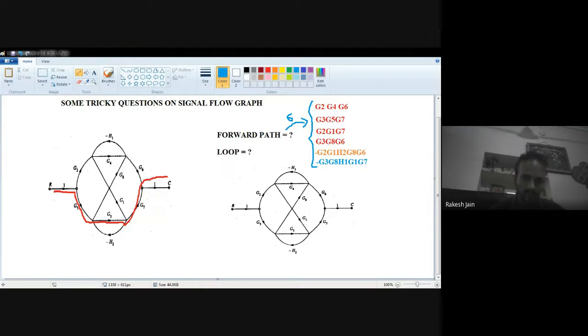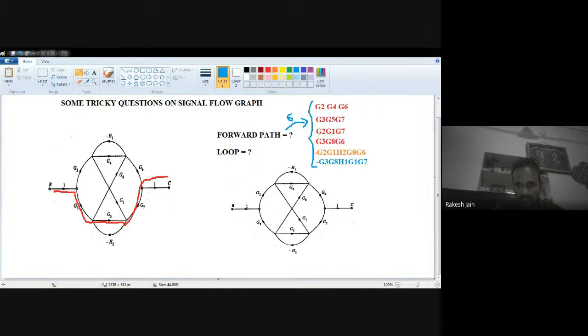The signal flow graph method is very easy because in all kinds of questions you only have to apply Mason's gain formula. But to apply Mason's gain formula, we should be very careful to find the number of forward paths, number of loops, two non-touching loops, and three non-touching loops. These four things we should be careful about. Now, how many loops are in this question? This is my second question.